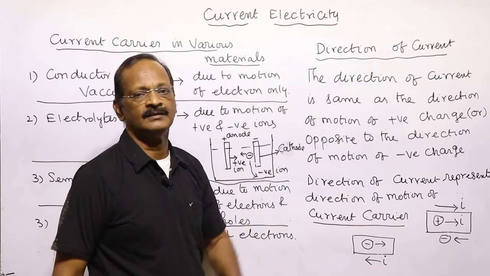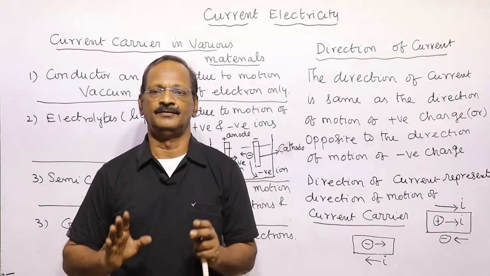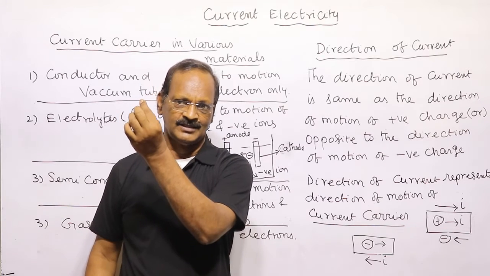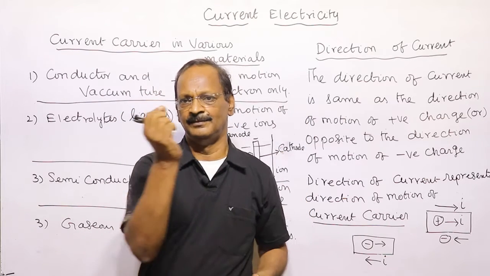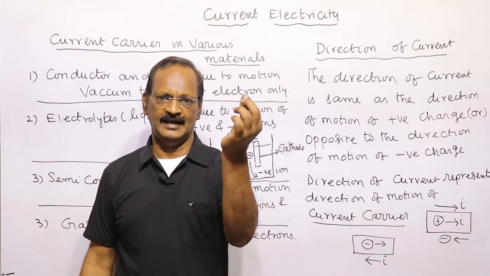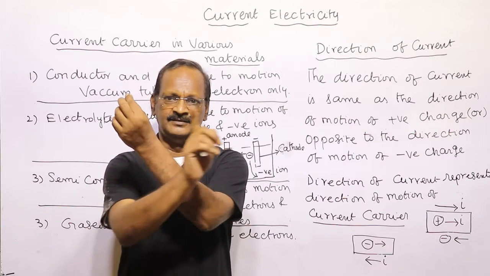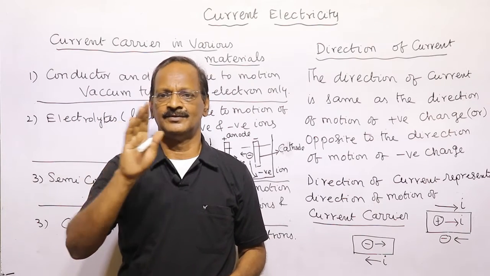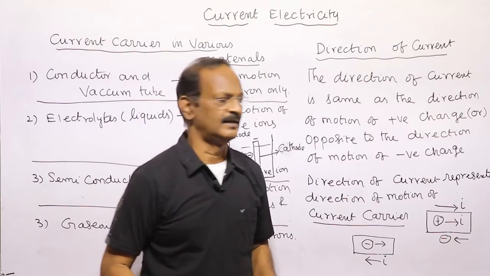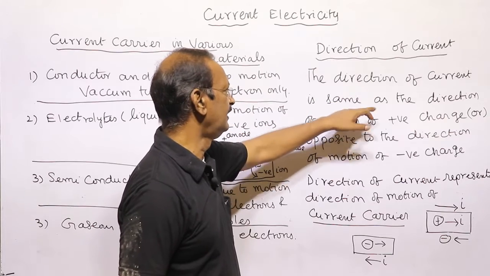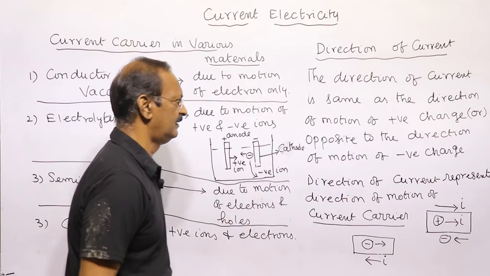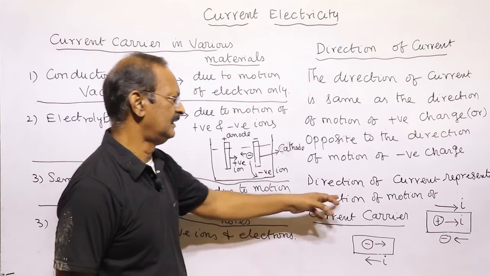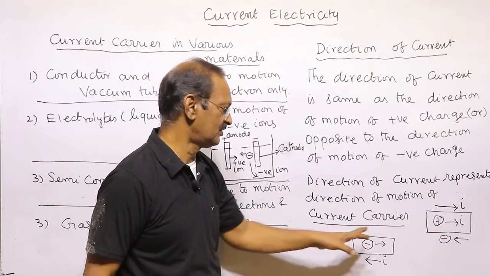How will we judge the direction of current? When there is a motion of positive charge in this direction, the current will also be in the same direction. If the electron is moving in this direction, the positive charge is moving in the opposite direction. So the direction of current is opposite to the direction of electron motion. The direction of current is the same as the direction of motion of positive charge, or opposite to the direction of motion of negative charge. The direction of current represents the direction of motion of the current carrier.